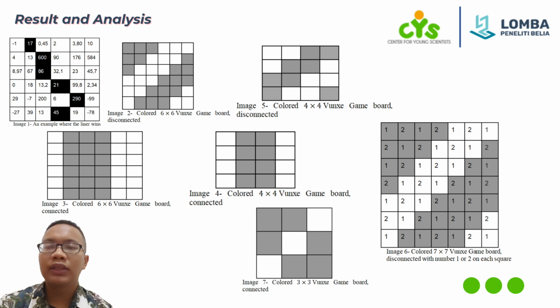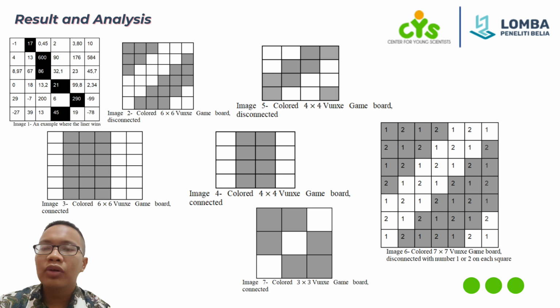We have several cases for Vunxe Game. The first case is where we have a 6x6 board and the liner moves first. How we move in Vunxe Game is to write a rational number on one of the squares. By invariant, we can find that if the barrier writes on the same row as the liner, they will always write the last square. In this game, when a row is full, the biggest number on the row will be darkened. By coloring 3 of the squares on each row, so that the top colored square and the bottom colored square don't connect, the barrier has a winning strategy by writing a bigger number on the colored square on the same row as the liner. In this game, a line can only be drawn from darkened squares, so the liner has no chance to win, because the darkened squares will not connect.